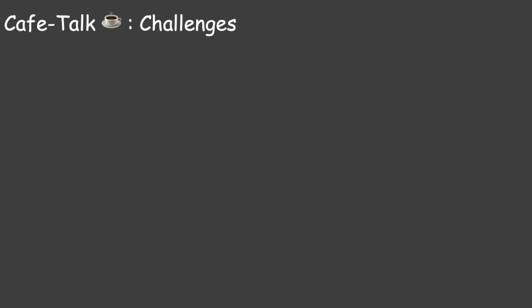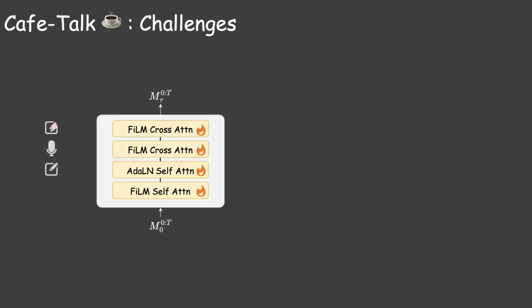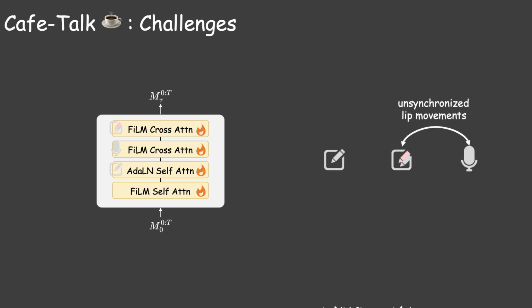Now let's take a look at our technical design. In order to achieve detailed and flexible control within the current diffusion-based framework, an intuitive approach is to directly implement additional fine-grained conditions and jointly train the network alongside speech audio and coarse-grained conditions. However, the entanglement of the three conditions results in unsynchronized lip movements and an inability to do fine-grained control. The entanglement of the audio and fine-grained condition provides a shortcut to producing lip movements and weakens speech audio guidance, as the fine-grained conditions can also describe local muscle motions around the mouth.